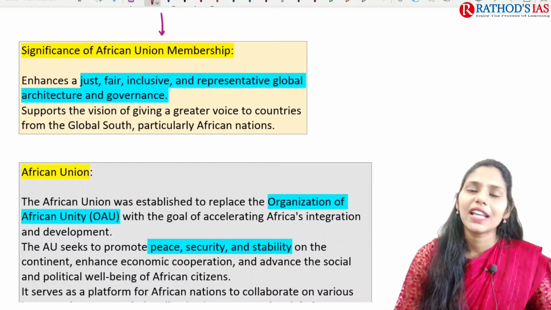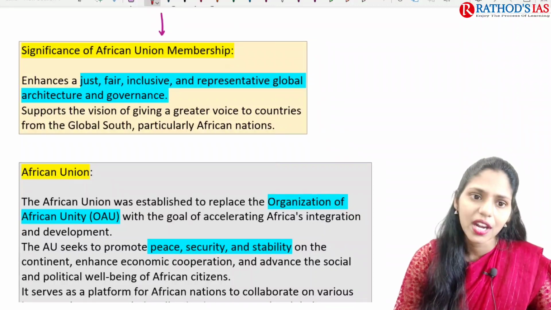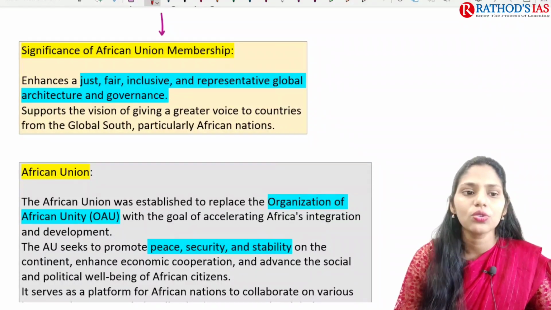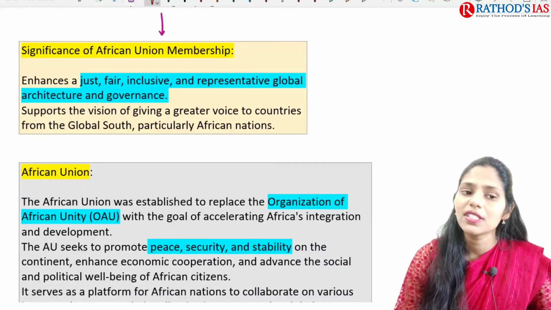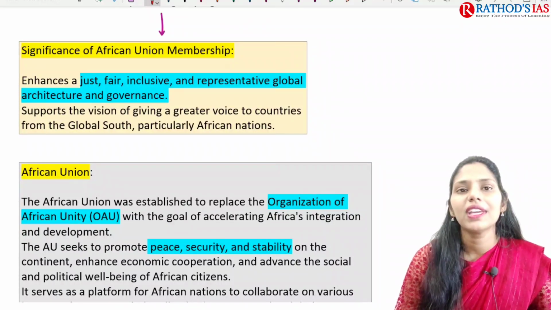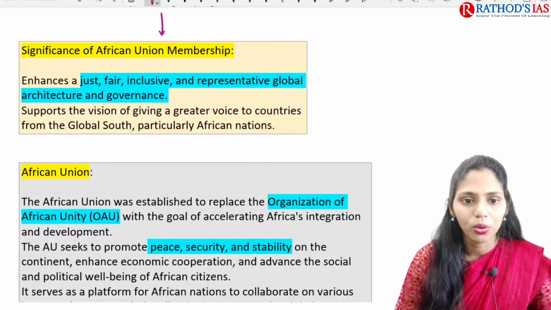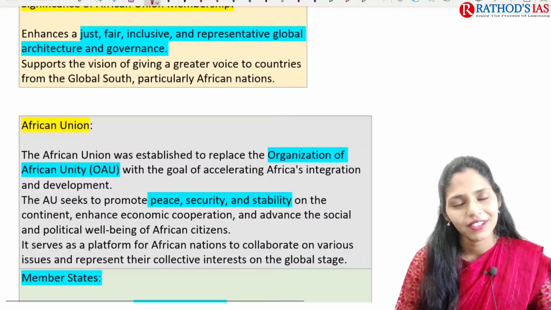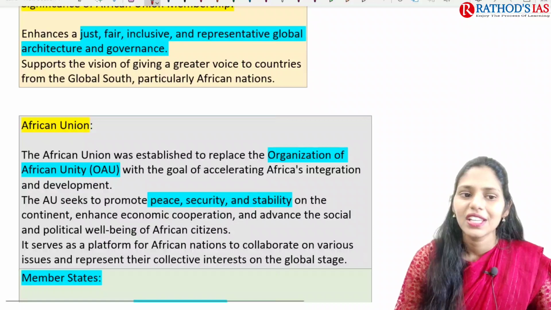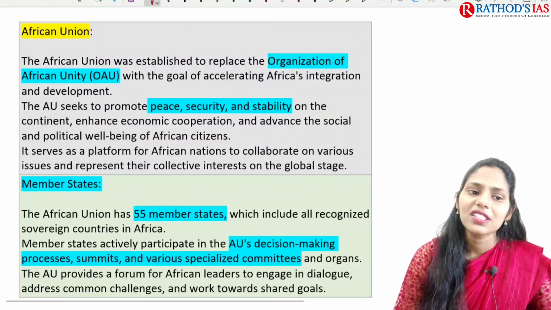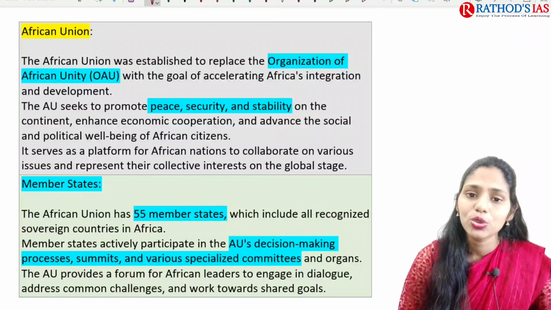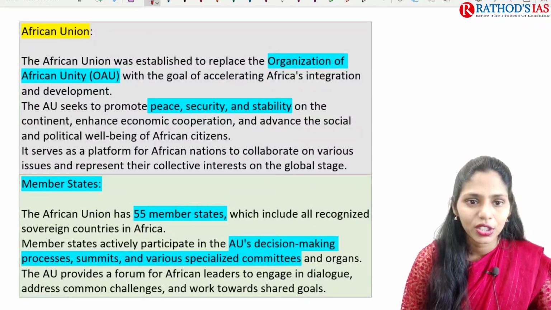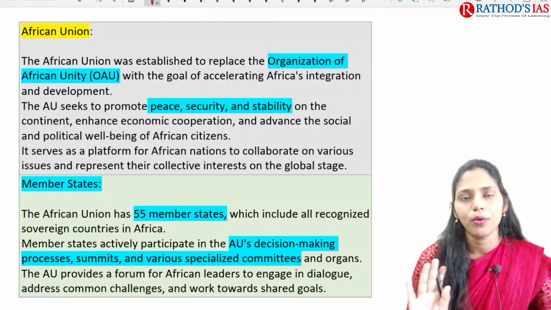So the first one is that it enhances a just, fair, inclusive and representative global architecture and governance. And the African Union will also support the vision of giving a greater voice to the countries from the Global South, because Africa is also part of the Global South. And if you are talking about some facts regarding the African Union, the African Union was established to replace the Organization of African Unity. So these points are important from prelims.